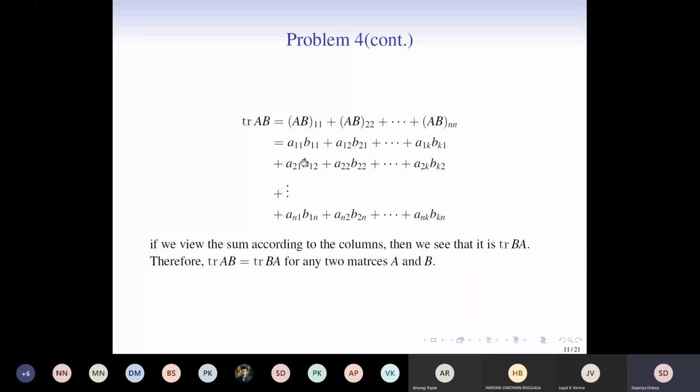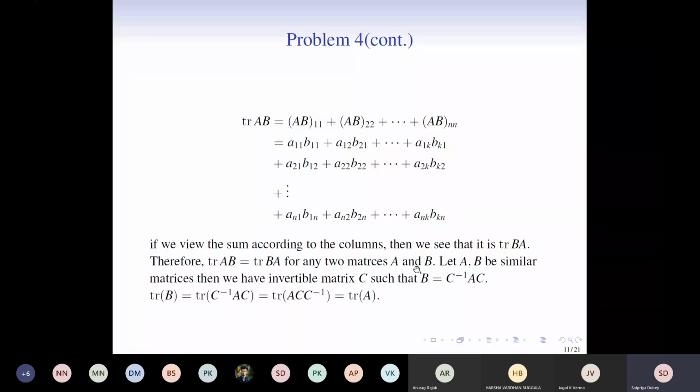If we look at this particular column, you can realize this particular column as BA11, that is the first diagonal entry of the matrix B times A. Similarly, if you view the sum according to the columns, then you see that it is trace of BA, because this is BA11, this is BA22, and this will be BANN, which is exactly equal to trace of the matrix B times A. So we have proved that trace of AB is equal to trace of BA for any two matrices A and B.